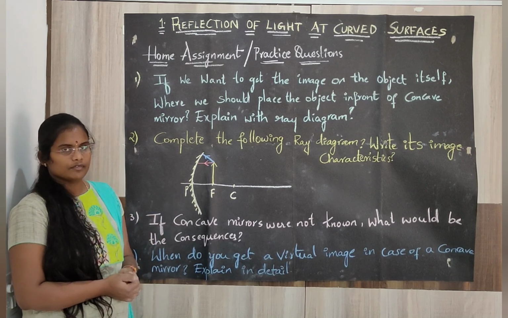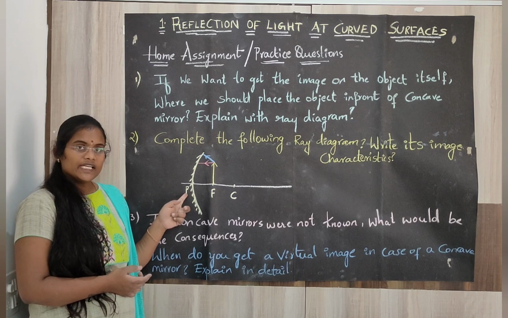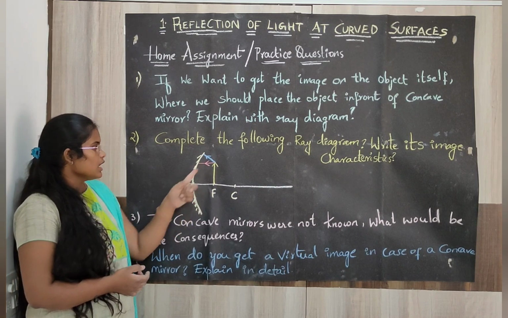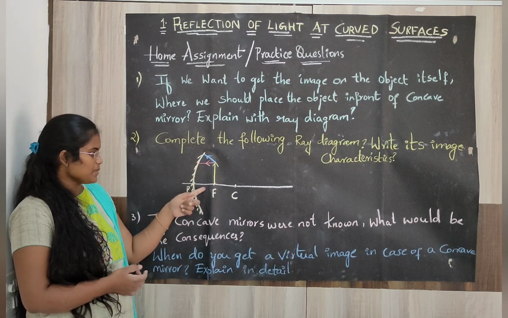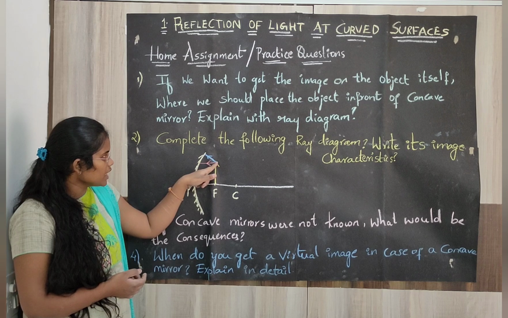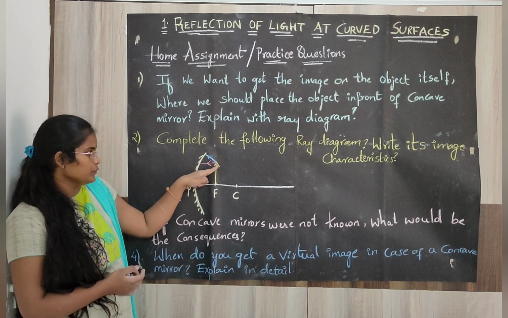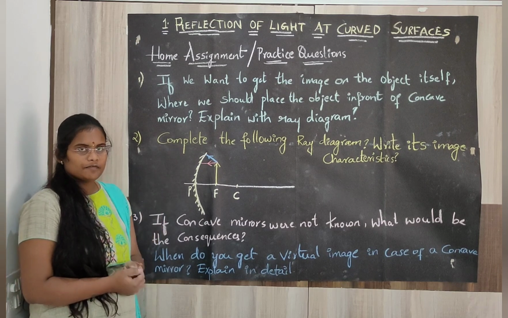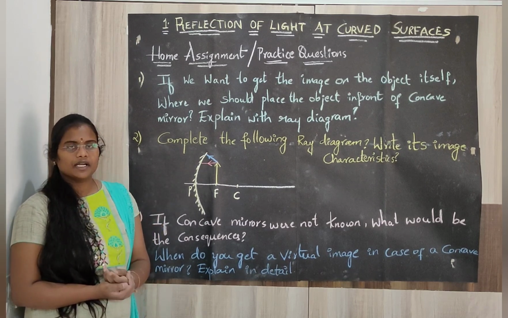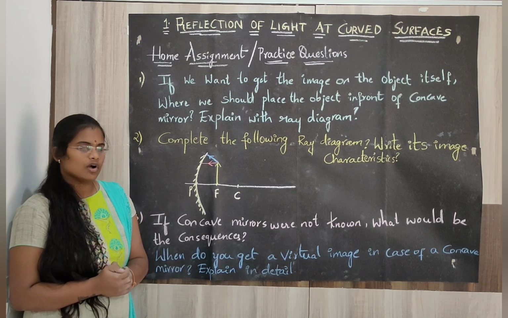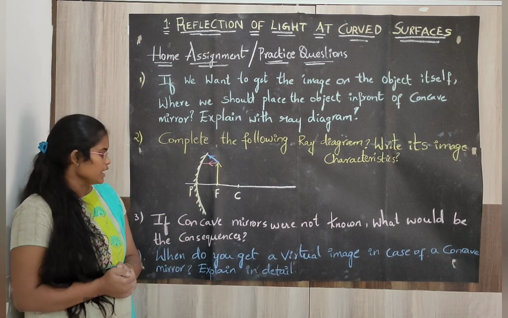Complete the following ray diagram. Here I have drawn an incomplete ray diagram. The object is placed at F, and one incident ray is parallel to the principal axis, and one more incident ray is traveling from the tip of the object and touching the concave mirror. Draw the reflected rays for it, try to find where the image is formed, and write the characteristics of the image.